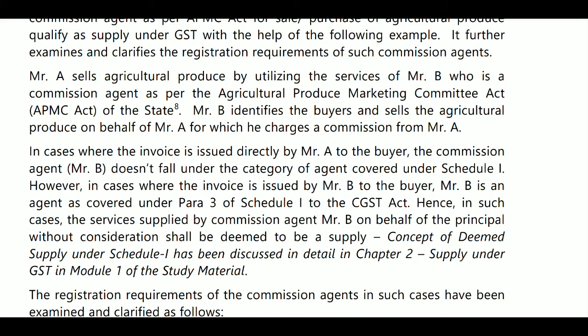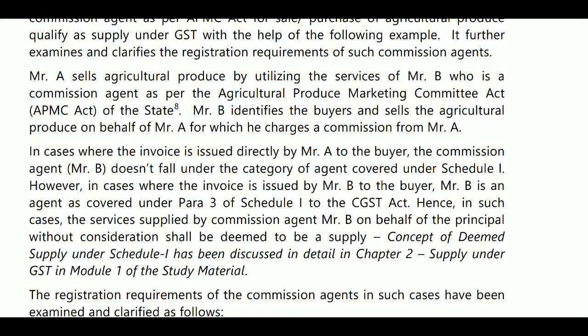A is selling agriculture goods through B, and in a case where the invoice is issued directly by Mr. A to the buyer, the commission agent B does not fall under the category of agent covered under Schedule 1. So if the invoice is directly from Mr. A to the buyer, the commission agent Mr. B does not fall under the category of agent.